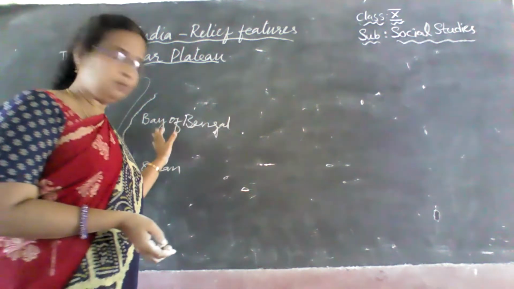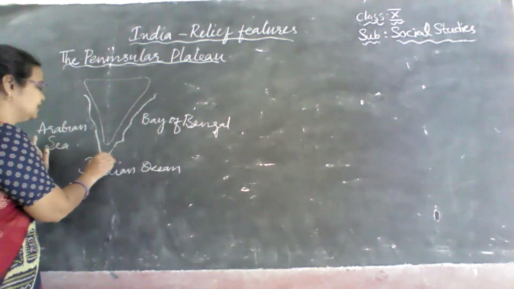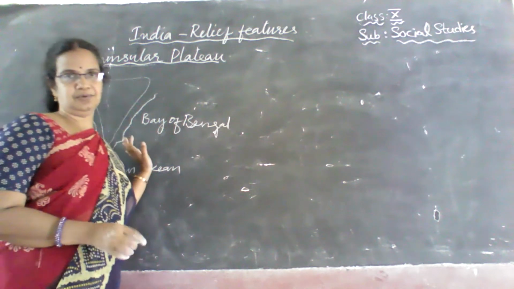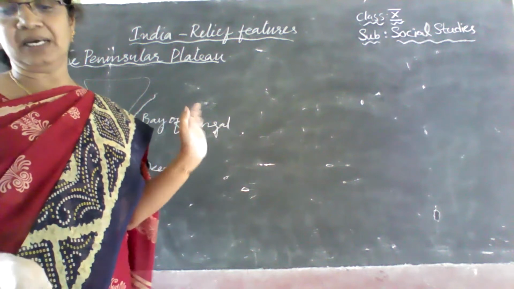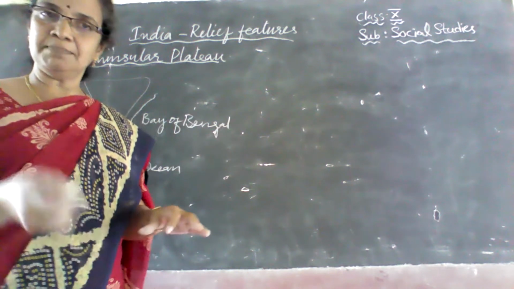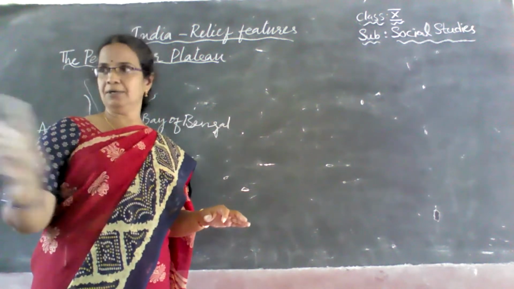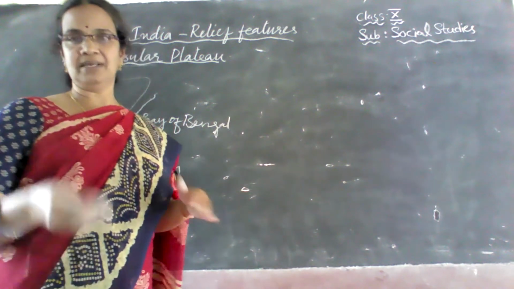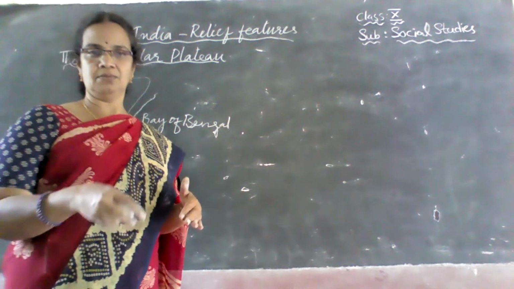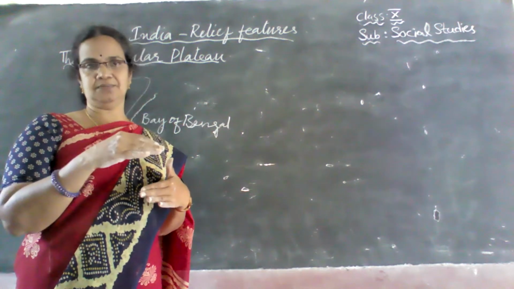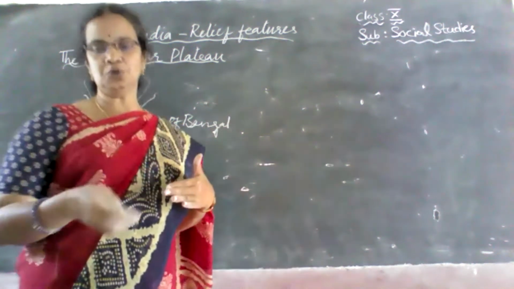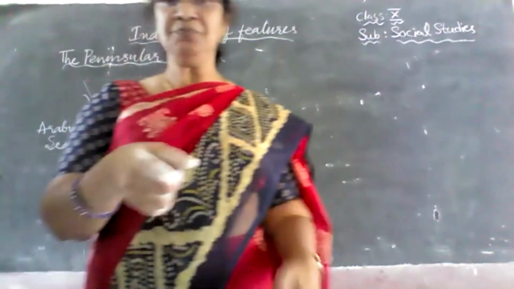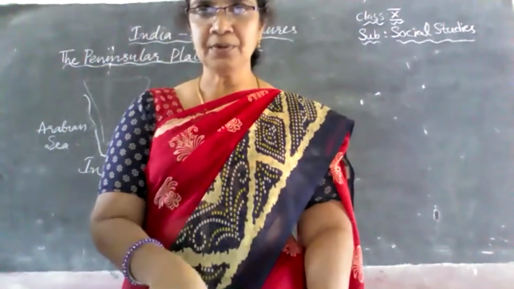And to the southmost of this we have Kanyakumari. The southmost tip of this is Kanyakumari. And this plateau can be divided into two parts. Please do observe the physical map, children.